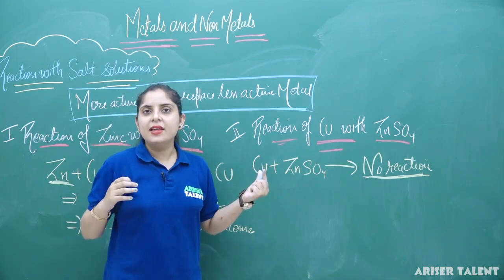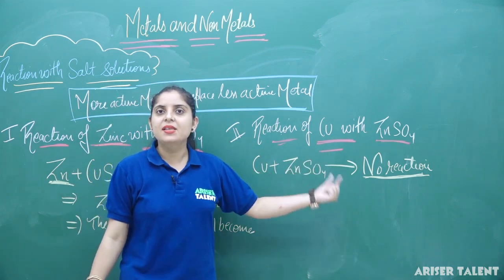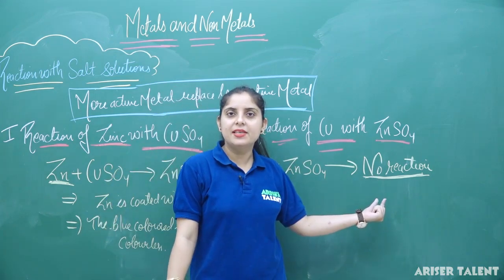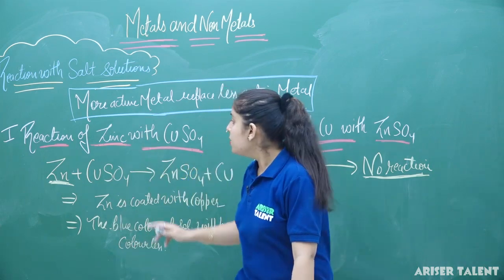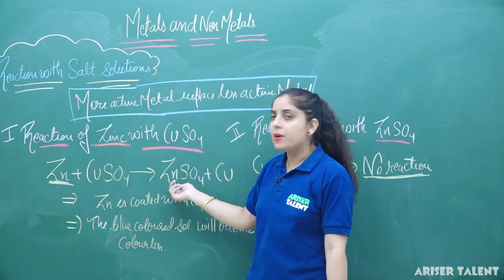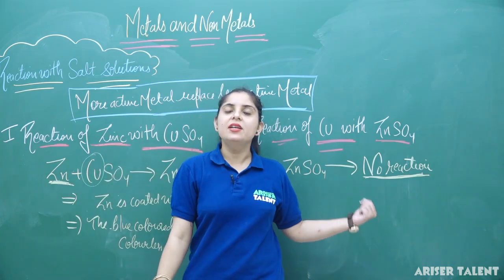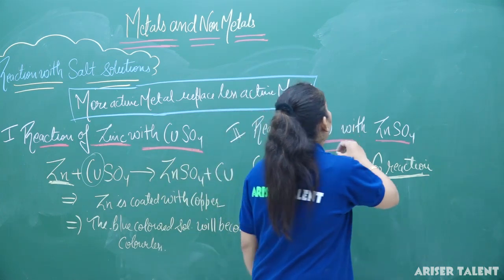Copper is less reactive than zinc. That's why copper is not able to replace zinc in this salt solution and therefore the reaction does not take place. But in the other case, as zinc is more reactive, zinc is taking the place of copper.